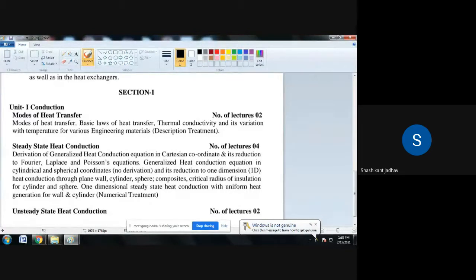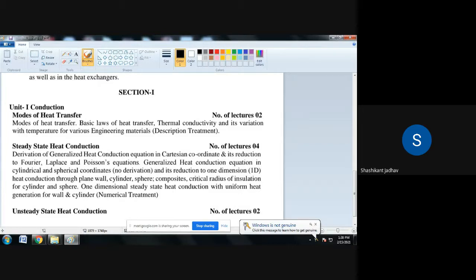The unit of area is meter square, and the unit of delta T is degree Celsius or Kelvin; we can take either. So from that we get the unit of the convective heat transfer coefficient H.